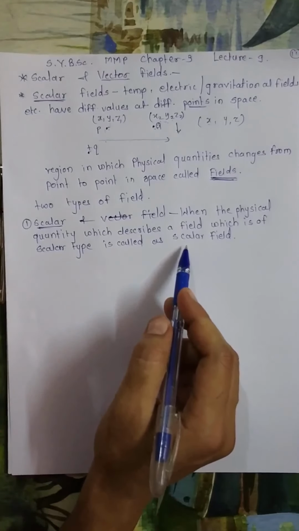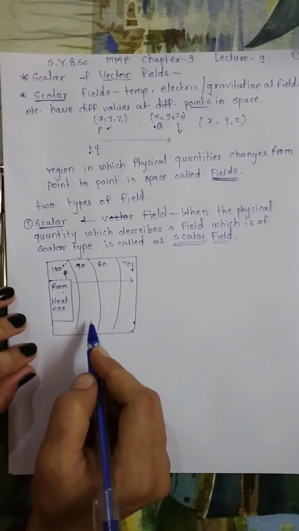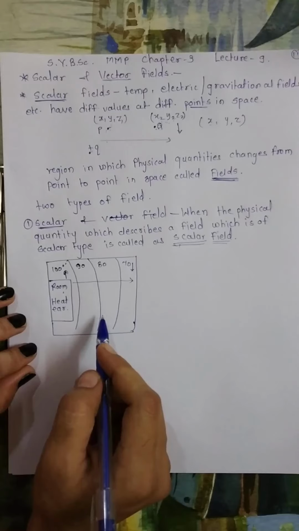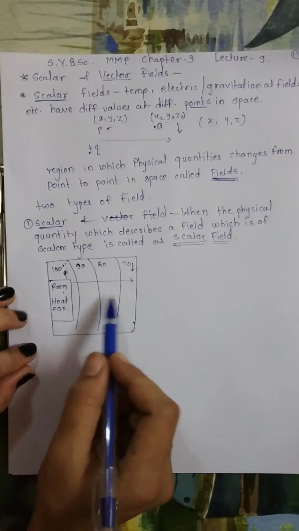The next example is the density of air. The density of air will be greater near the earth's surface, and as you go away from the surface the density goes on decreasing. So density and temperature are scalar quantities which describe a field. These are known as scalar fields. A scalar field is represented by a scalar point function, and that scalar point function gives the value of that scalar at every point, like in this diagram.